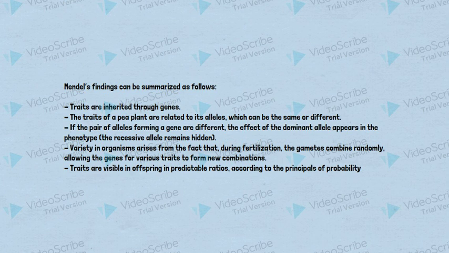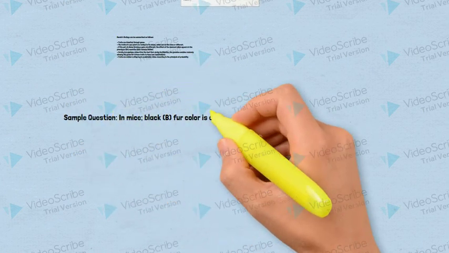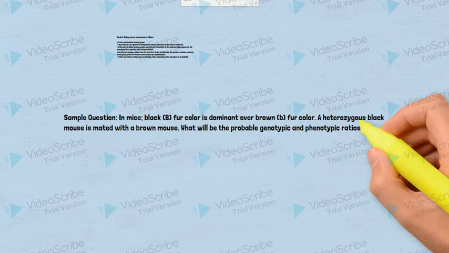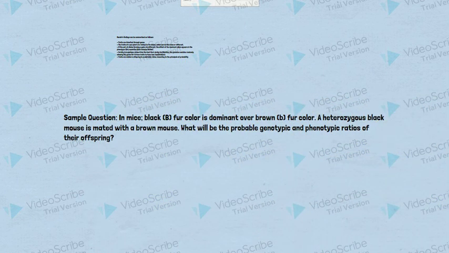The recessive allele remains hidden. Variety in organisms arises from the fact that during fertilization, the gametes combine randomly, allowing the genes for various traits to form new combinations. Traits are visible in offspring in predictable ratios according to the principles of probability.